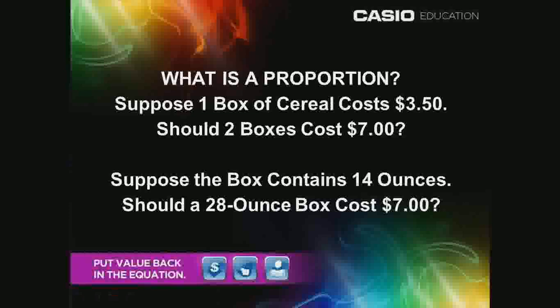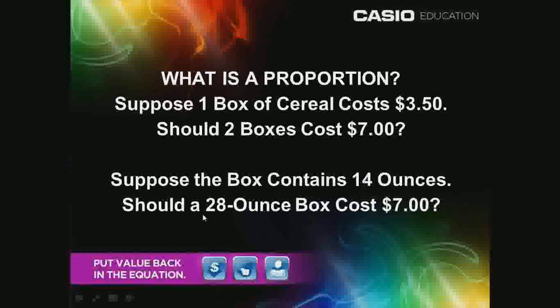Note, however, that we have a single data point, one box, $3.50, that we have used to compute really a mathematical model, even though there are an infinite number of mathematical models that we could have computed instead. To explore this just a little further, consider a similar situation. Suppose that $3.50 box of cereal contains 14 ounces. As just mentioned, we would probably expect 2 boxes of cereal, which would give us 28 ounces, to cost $7. However, what if there's a giant box of cereal that contains 28 ounces?